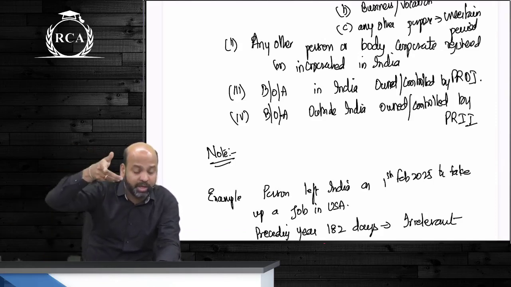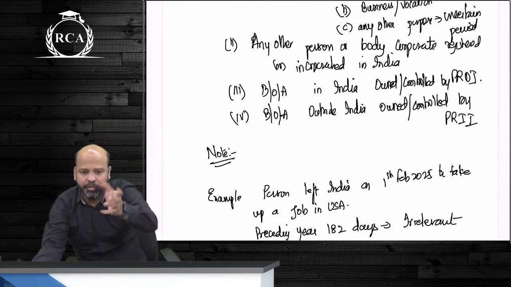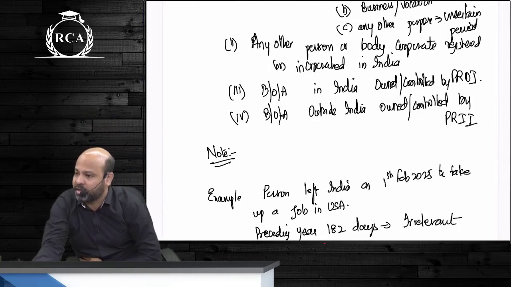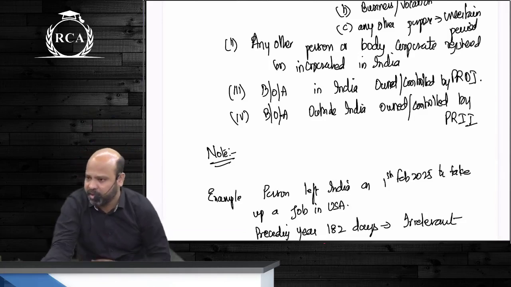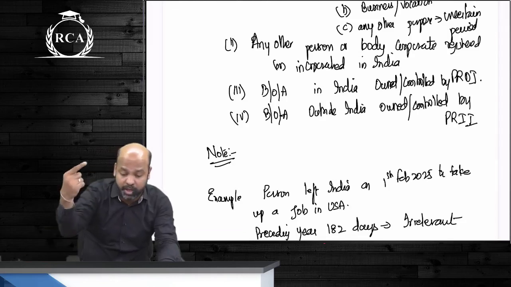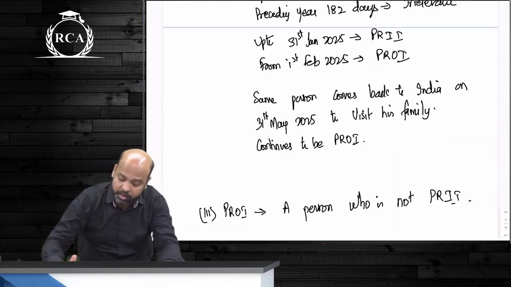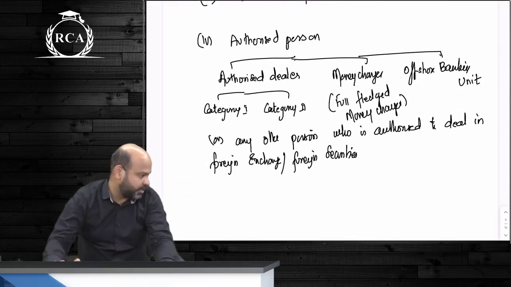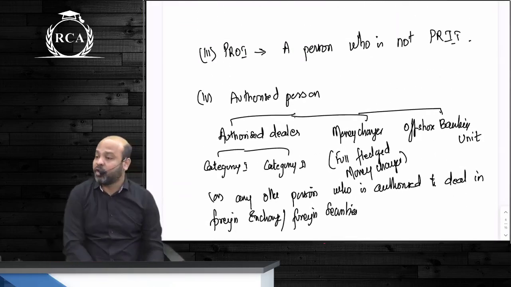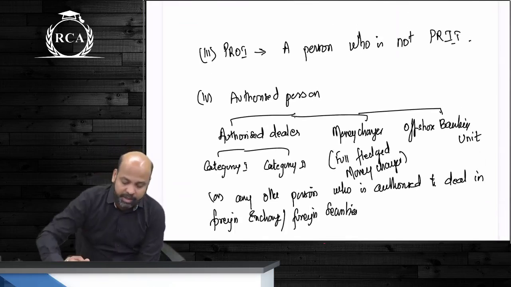We already discussed that the entire act is applicable to the whole of India. Now, in the whole of India, it doesn't make a difference even if there's an outsider who owns a business in India. Likewise, guys, any branch office or agency located outside India, but owned or controlled by a person resident in India. Alright, guys. After that, we did the definition of PROI. Anyone who's not a PRII will be considered to be person resident outside India, guys.